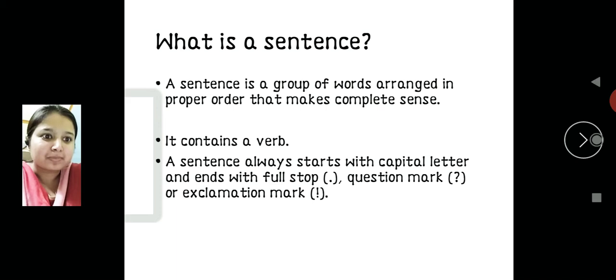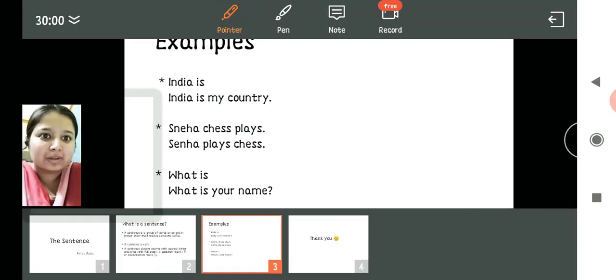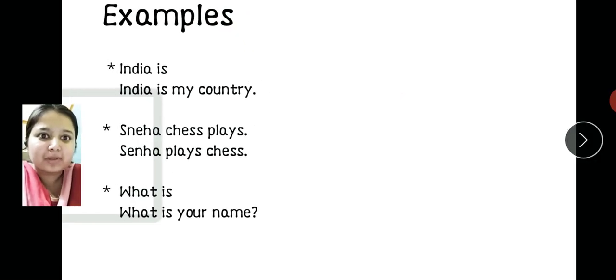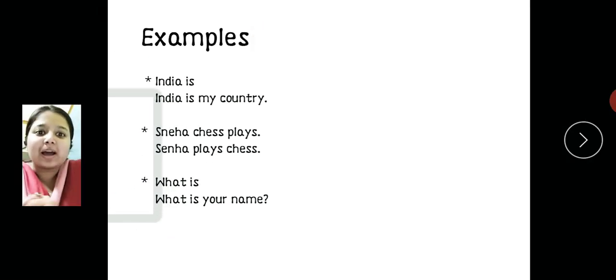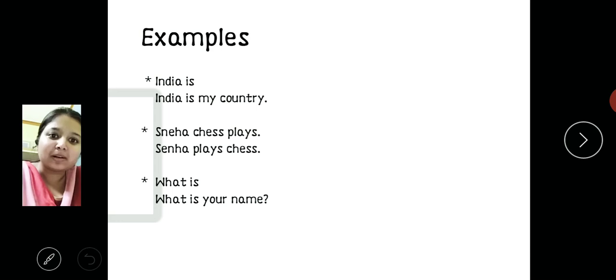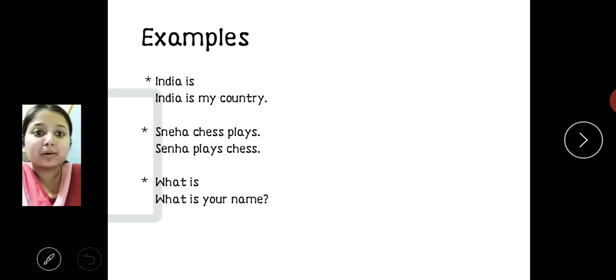Alright. Now let us look at some examples of sentences. The first sentence is "India is." What do you think? Is this a complete sentence or not? No, it is not a complete sentence, because we are not able to get the clear picture or the meaning of it. What is India is? Subject is there, verb is also there, but still something is missing. So it is not a sentence.